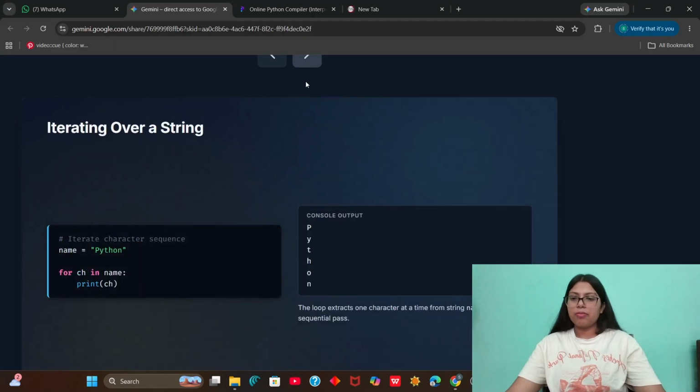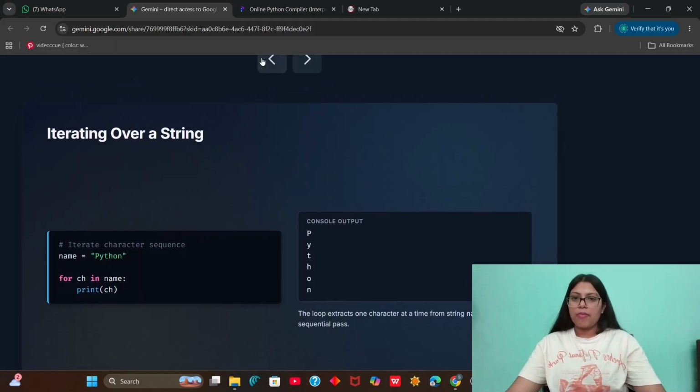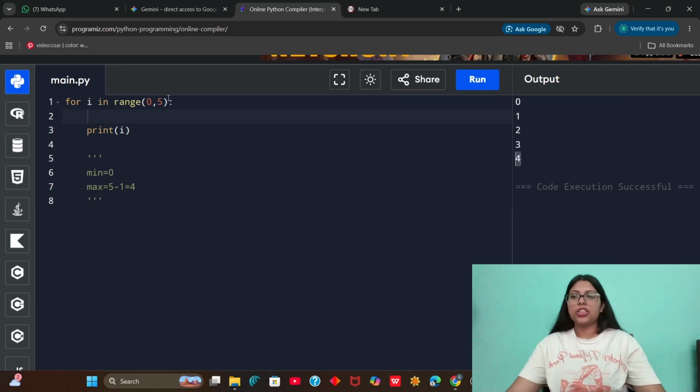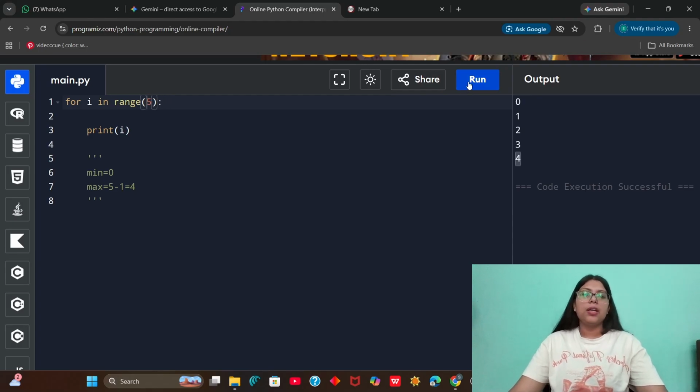We have some ways of writing the range function. Either we can write it like this, that we have to start from 0 and then we will have to reach 5. This is one way of writing it. But since 0 is the default value of starting, if I write it like this only, then also it will work the same. Why? Because range always starts from 0 unless we tell it not to.